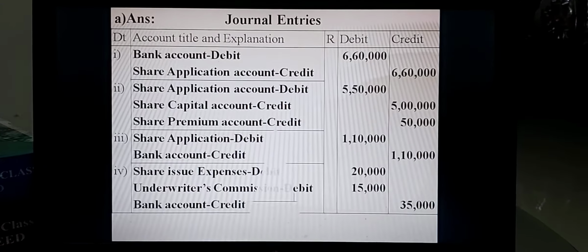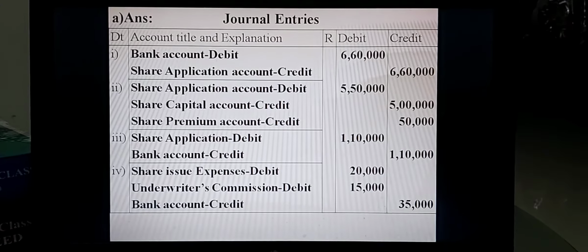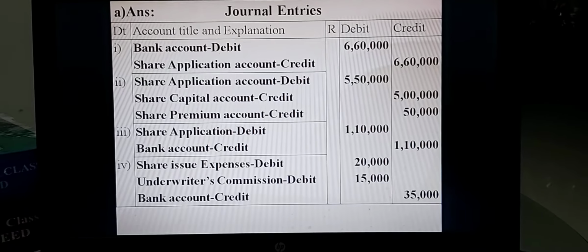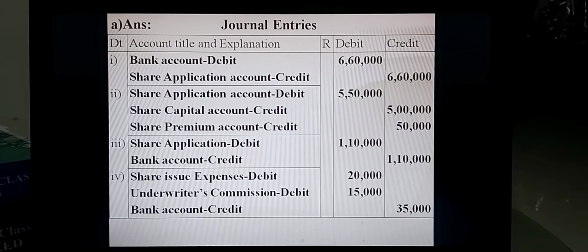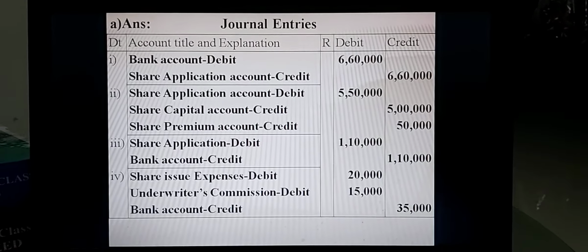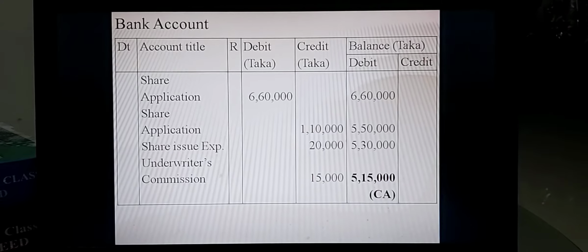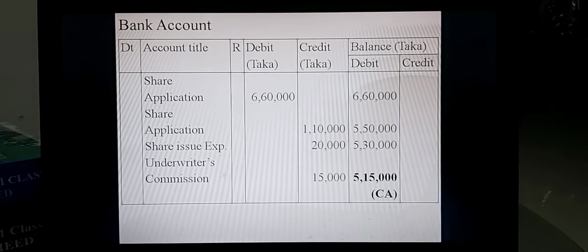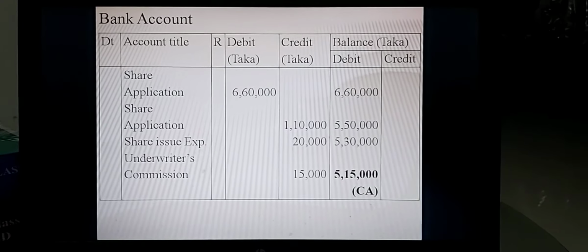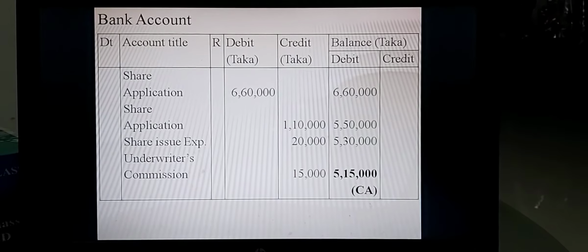Again, you can go to the journal entries. In the third entry, share application account debit, bank account credit for Taka 1,10,000. So you have to go to the bank account credit side, with the opposite account share application, for Taka 1,10,000 bank credit.